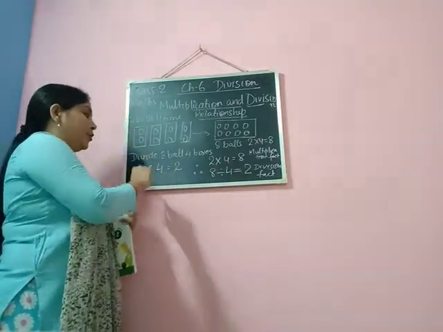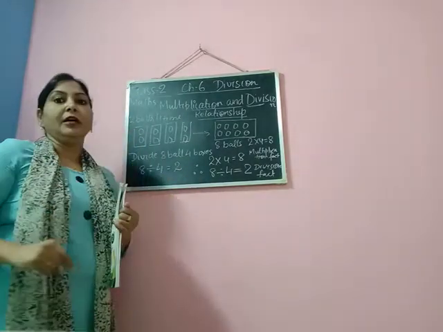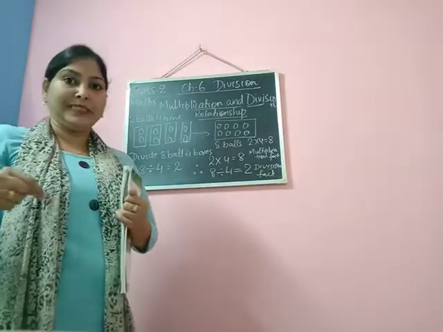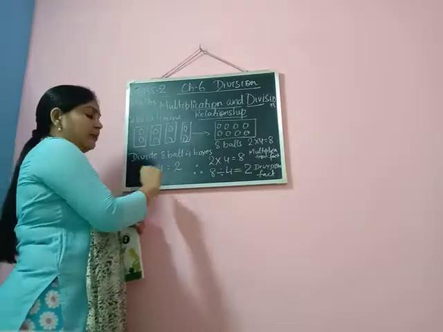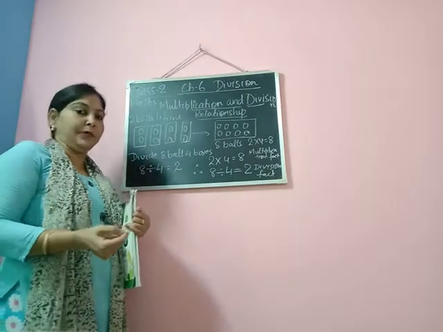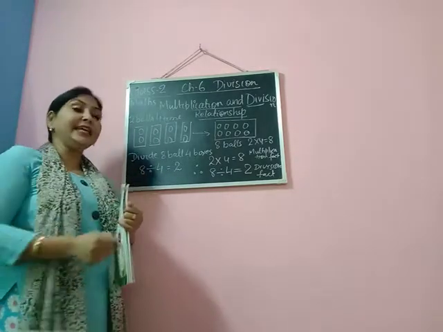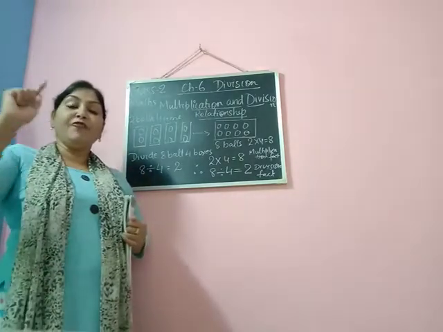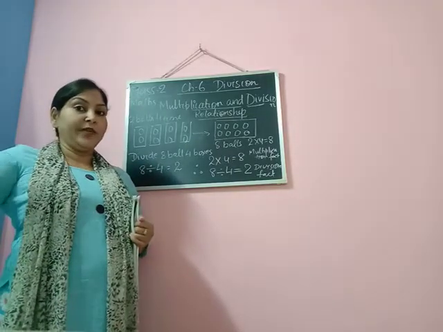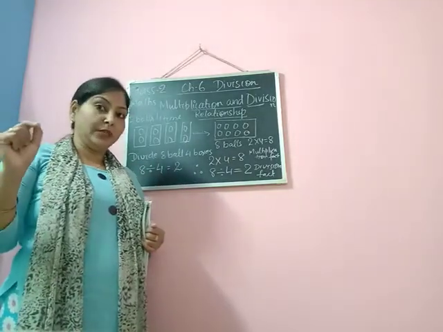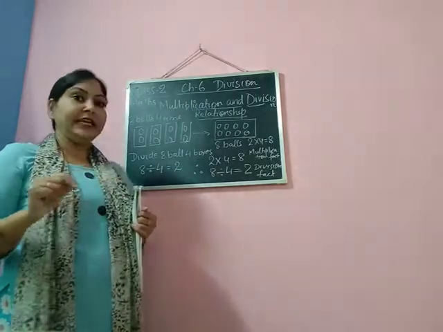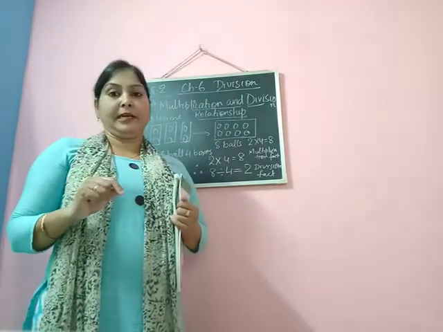When we do that, I am not showing you with a pictorial representation. I have just done it with the number statement. You can see 8 is divided in 4 boxes equally. So when we are dividing 8 in 4 boxes equally, then we find that in each box 2 balls are coming.